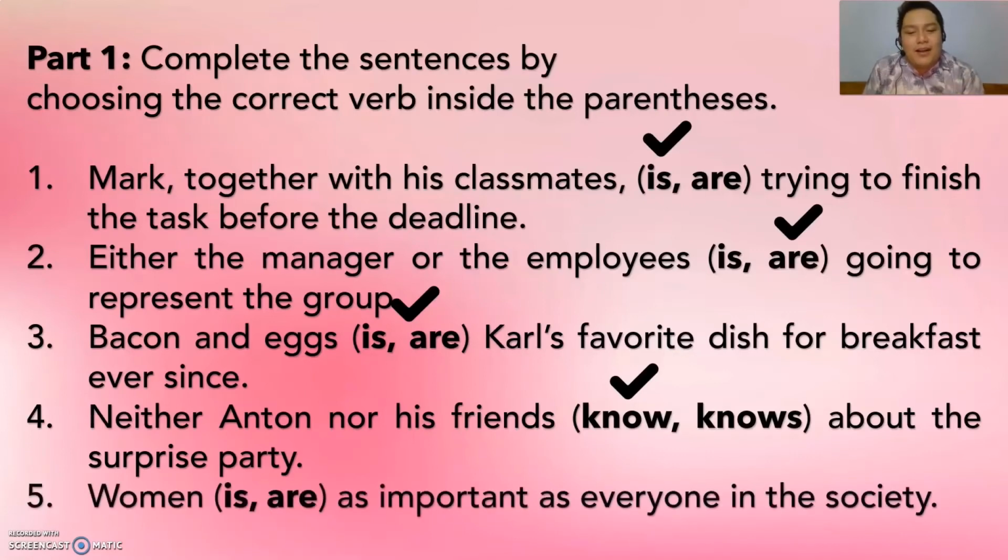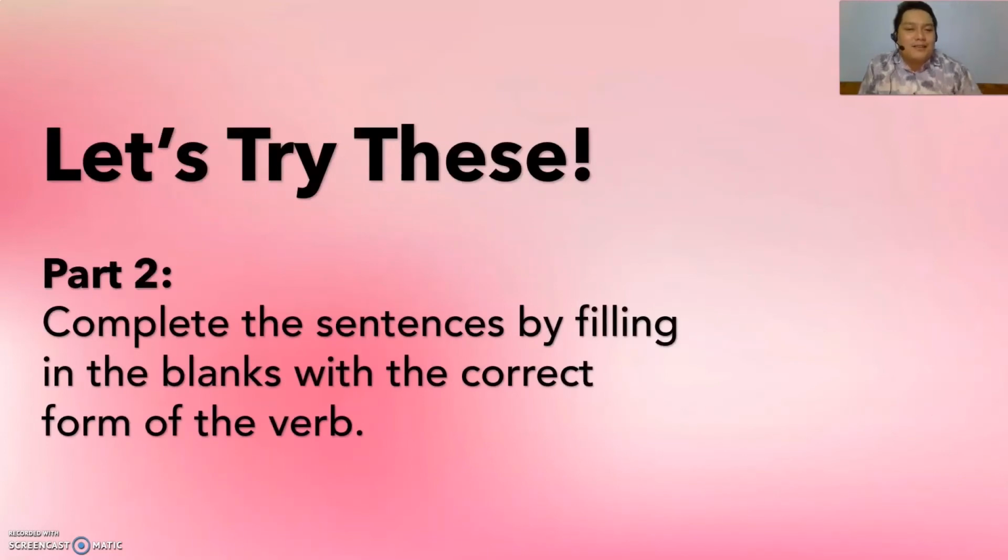Alright. Next, number 5. Women is or are as important as everyone else in the society. What do you think is the answer? The answer is are, because women is considered a plural subject. Okay? As stated in our discussion earlier, there are irregular plural nouns, and women is the plural form of woman. Alright? Now, I think you're getting better. Let's proceed to part 2.